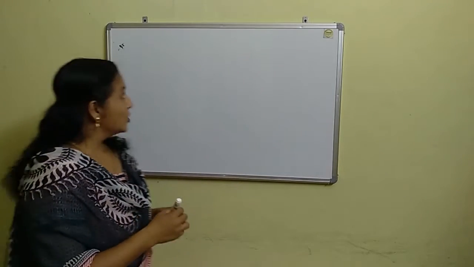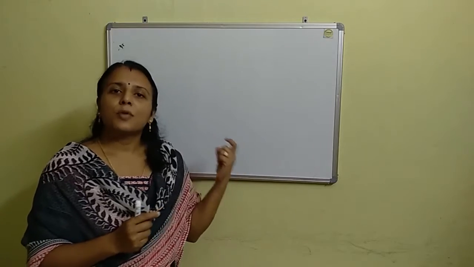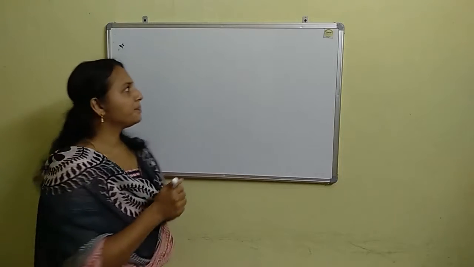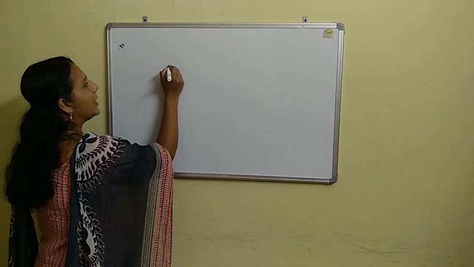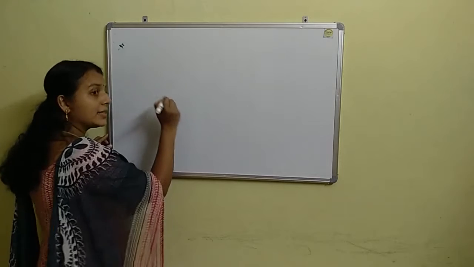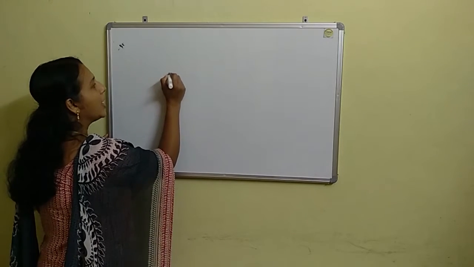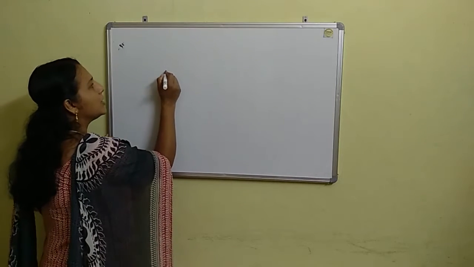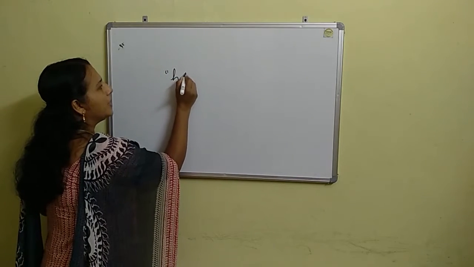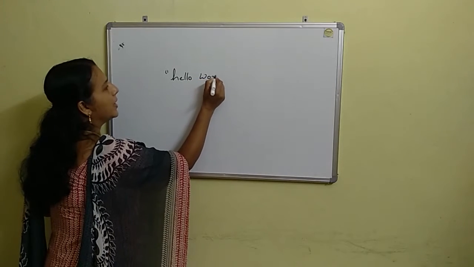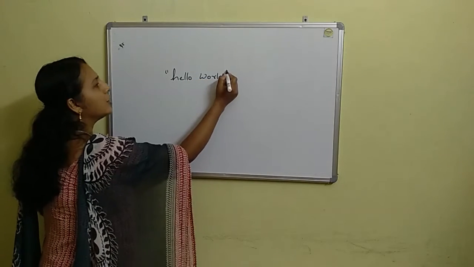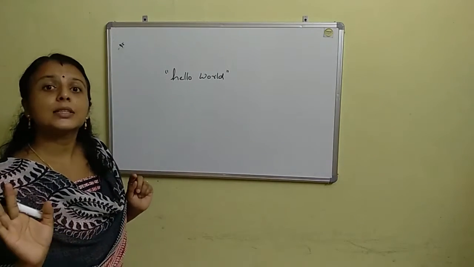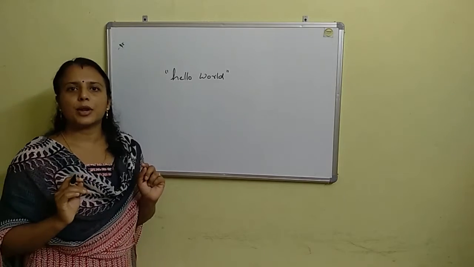So what is the problem? Here the problem is you are supposed to print Hello World on the screen. When you want to display something on the screen, you have to write that statement within double quotes. Since you want to display hello world on the screen, you have to include this term hello world within double quotation marks. This is a must in C programming language.